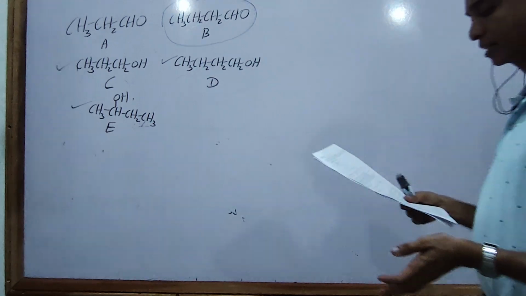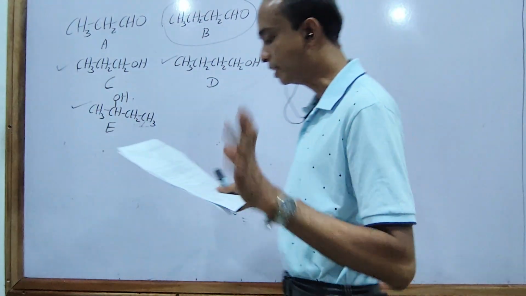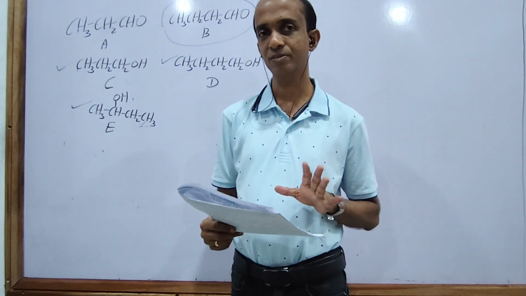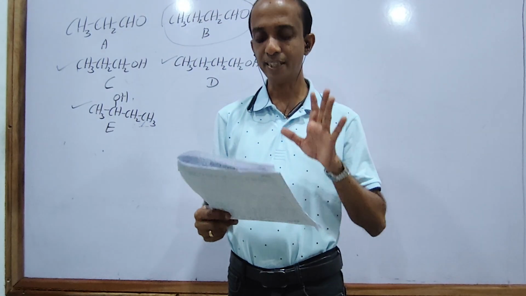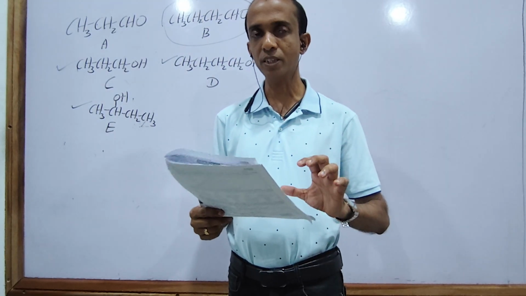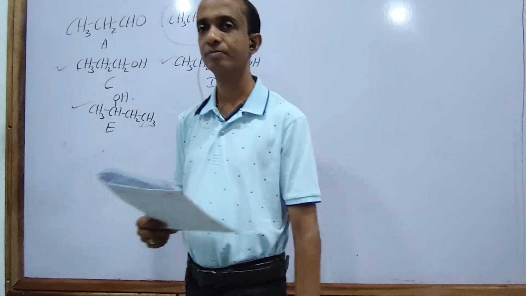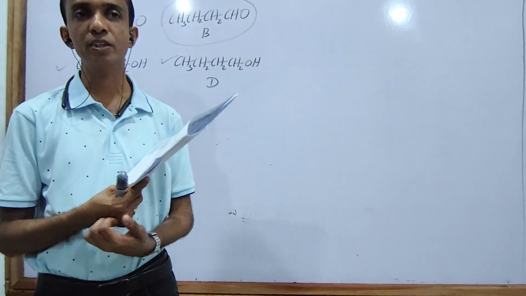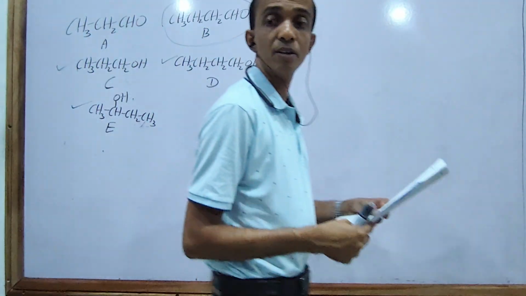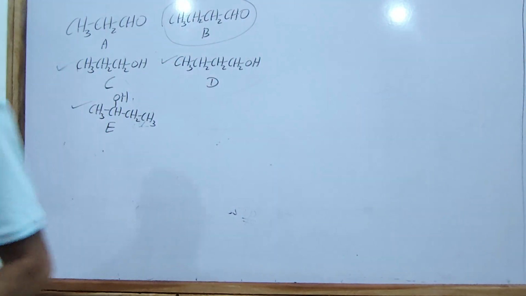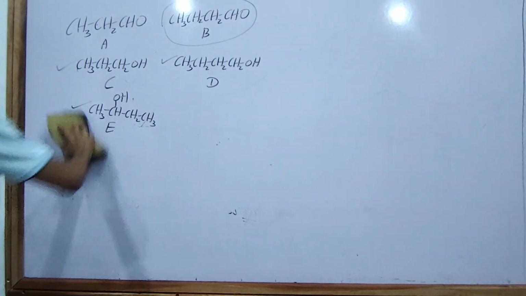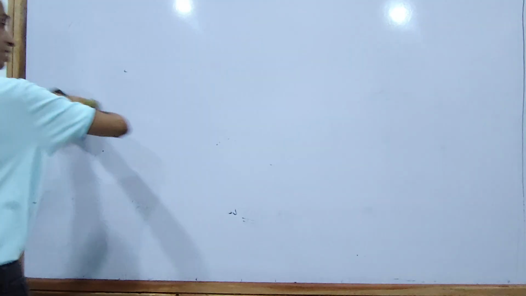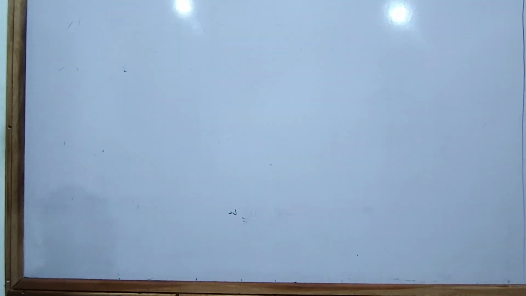Actually, it is incorrect. Why is it? You do not need to do any calculation to reach the answer. That question is based on ionic equilibrium, specifically on buffer solutions. You know there are mainly two types of buffer solutions we can prepare.